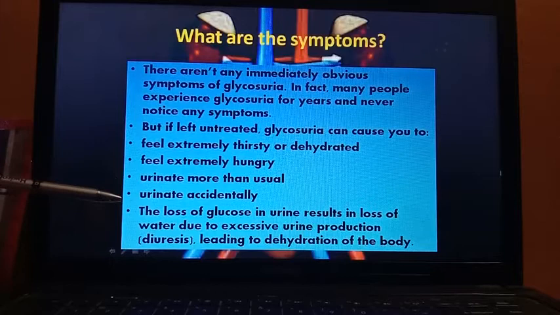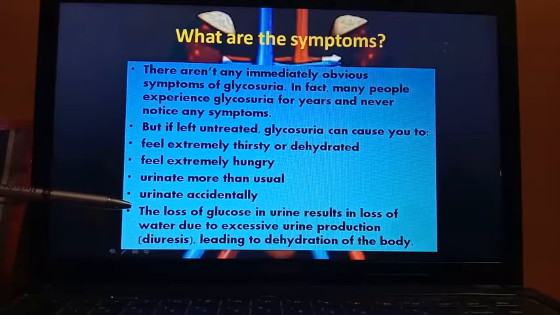Actually, what happens? The loss of glucose in urine results in loss of water due to excessive urine production. Lots of glucose is excreted through urine, which also takes so much water with it.